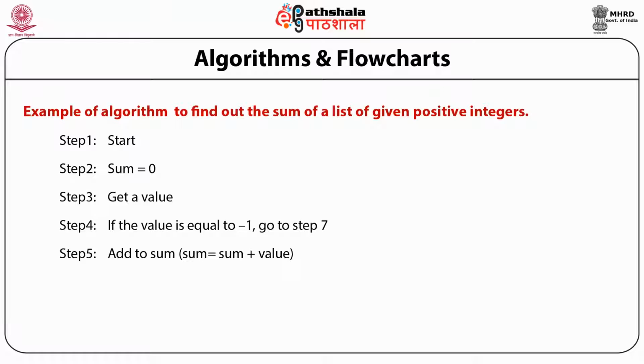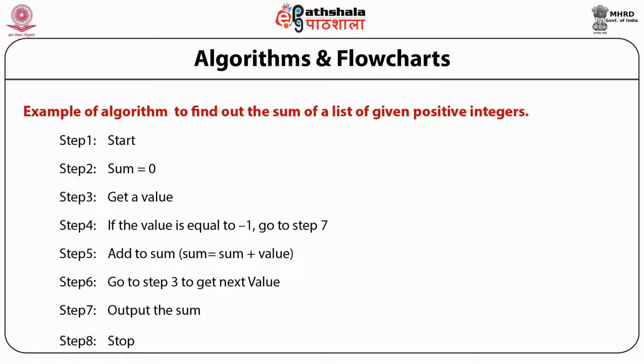Then it will go to step 3 again to get another value, and again it will continue with steps 4, 5, 6, creating a circular chain, a circular loop. When the user inputs any value which is less than 1, the program will come out of that loop and it will stop.